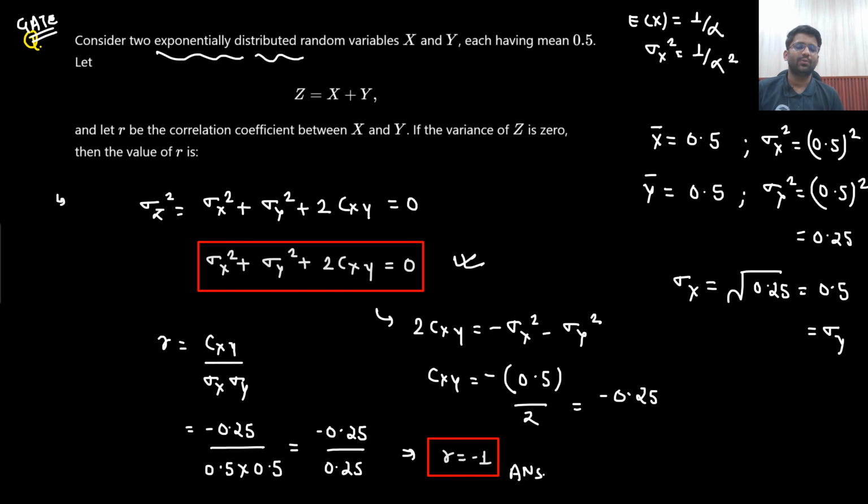So did you understand how to solve these kind of problems? This was the very important information. That mean is given, so from here I can find out the variance. The other information was variance is 0, so here I can find out the value of cxy as well. The covariance between x and y came out to be minus 0.25. So from there I could find out the value of the correlation coefficient, that came out to be minus 1. Understandable? So correlation coefficient is minus 1 here.